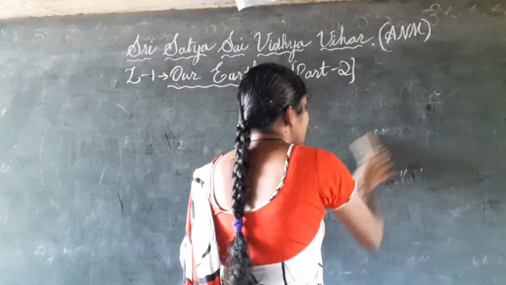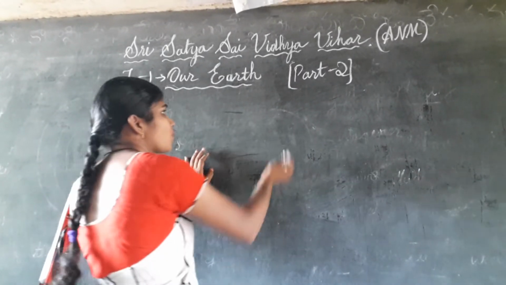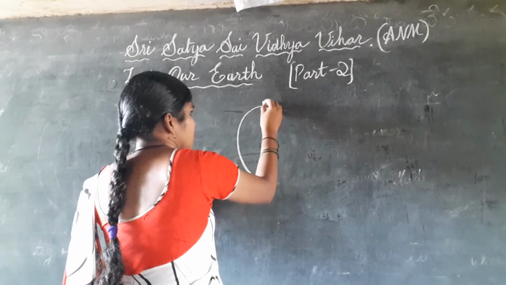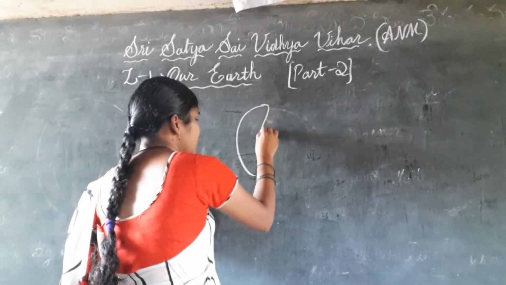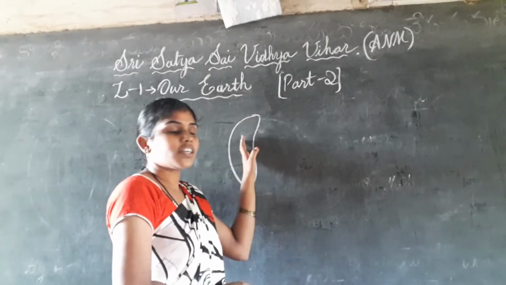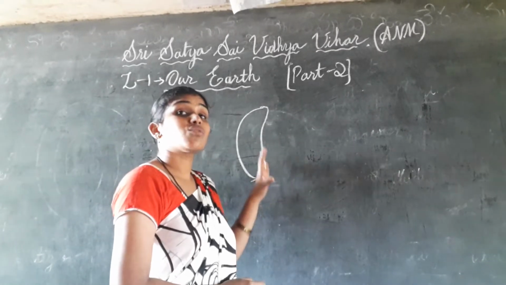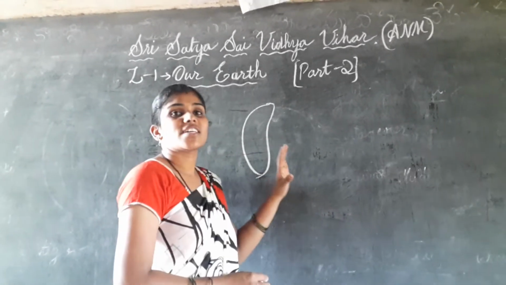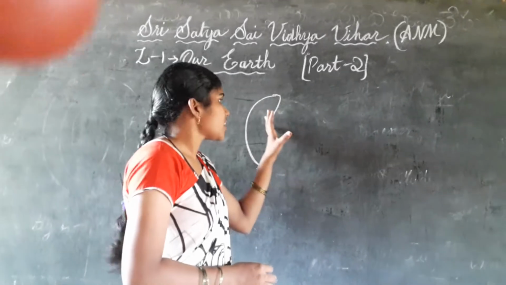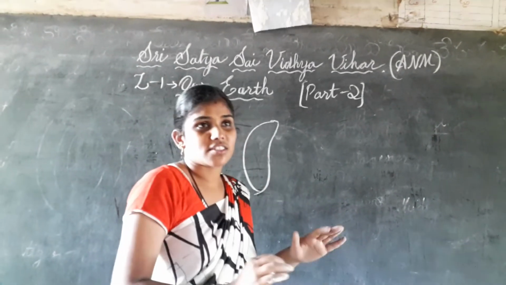how many parts there are in the earth. What are the parts of the earth? First of all, until now we have discussed the universe and how the earth was formed. Now we will discuss the matter which is present inside the earth.